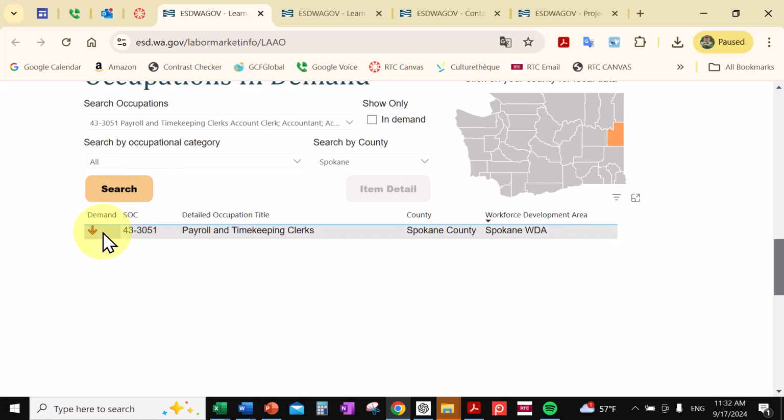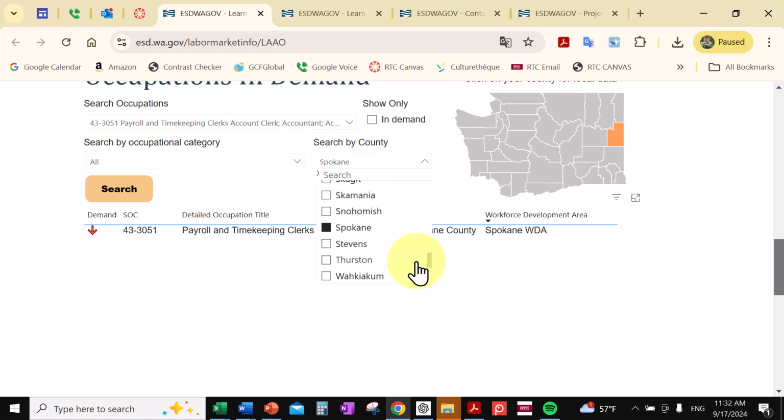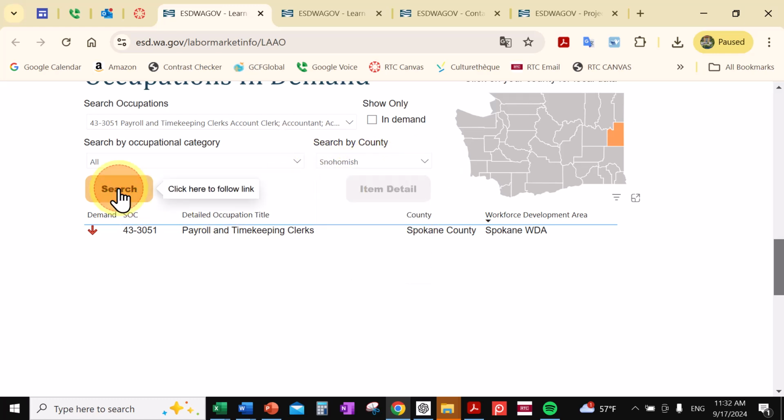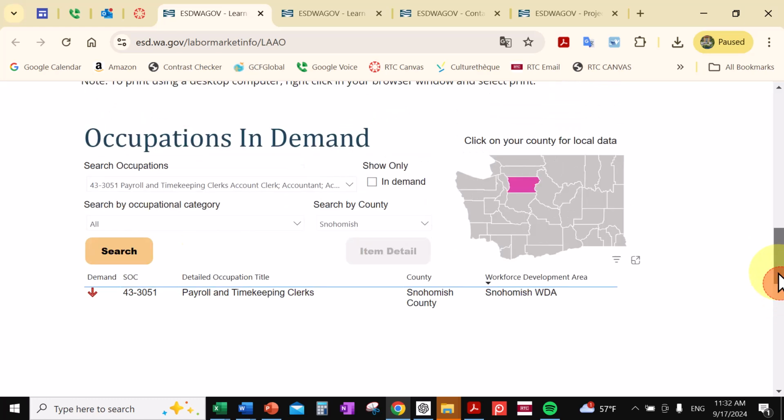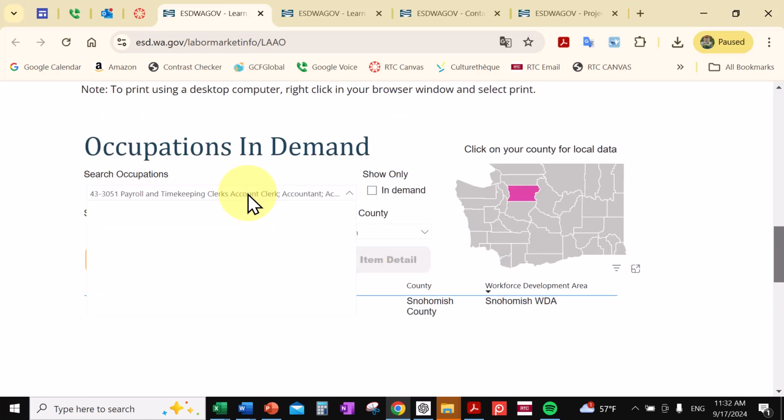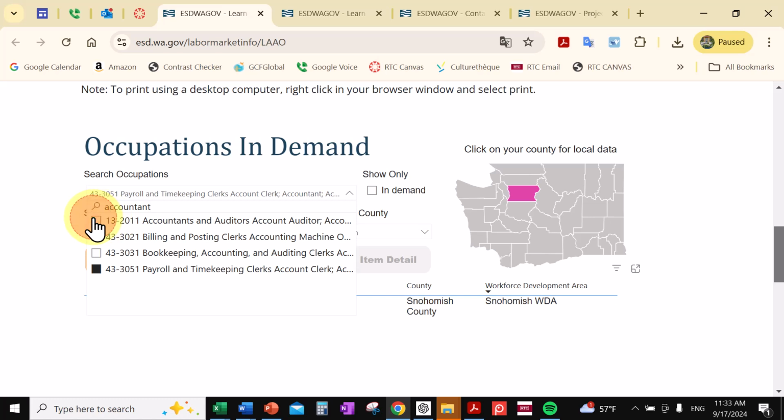It looks like it updated it, but it's still low demand. Let's try Snohomish County and see. And it's going down too. So maybe let's try a different kind of accountant. Let's just do regular accountants.